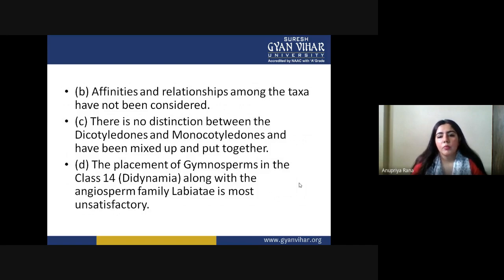The placement of gymnosperms in class 14, Triandria, along with the angiosperm family, is the most unsatisfactory. He made a blunder also, as he put the gymnospermic family along with the angiospermic family, and that cannot happen inside the classification. You cannot merge that kind of relationship between the angiosperm and gymnosperm families.